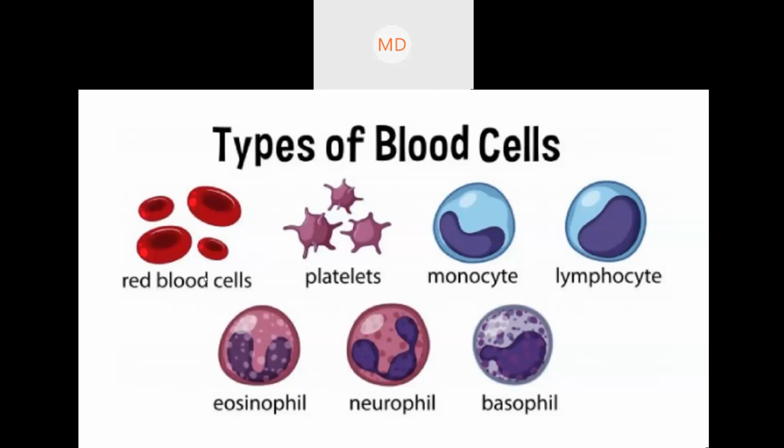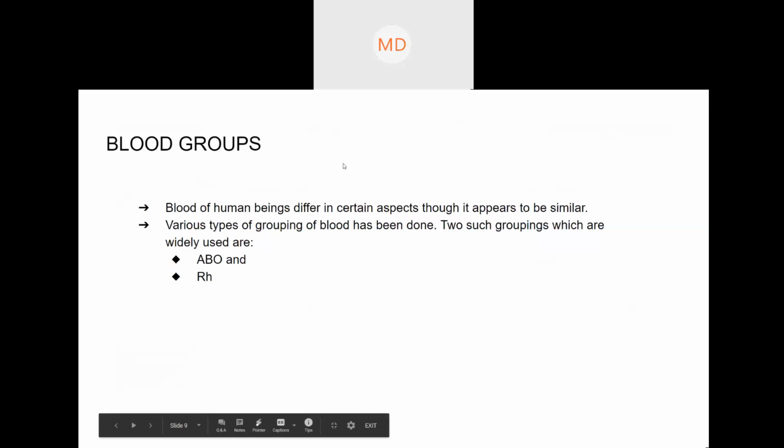The main types are red blood cells, then the white blood cells, all these five, and platelets. I hope this is clear. If there is any doubt from blood cells and plasma, you can ask. Or else we will move to blood groups.